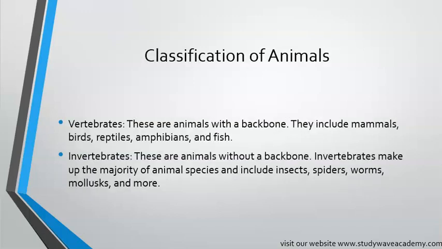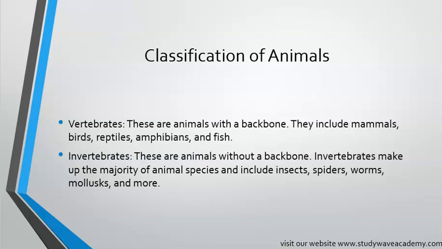Okay, so next we're going to be looking at classification of animals. Scientists group animals into two main groups: vertebrates and invertebrates. Okay, vertebrates, these are animals with a backbone. They include mammals, birds, reptiles, amphibians, and fish. These animals have a backbone inside their bodies. Okay?